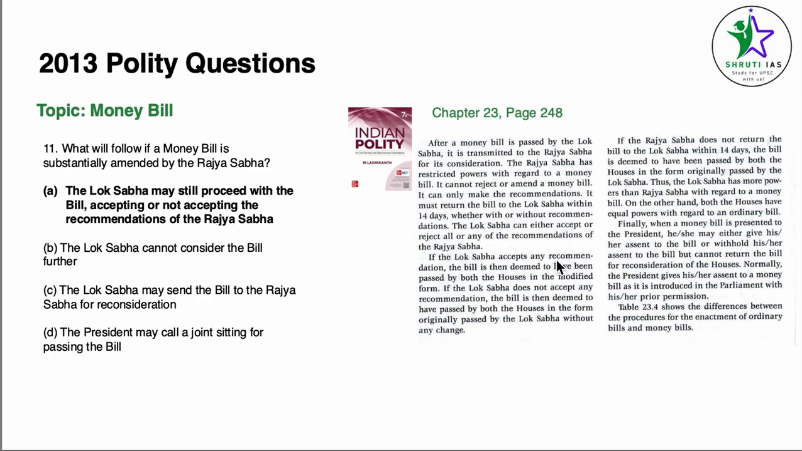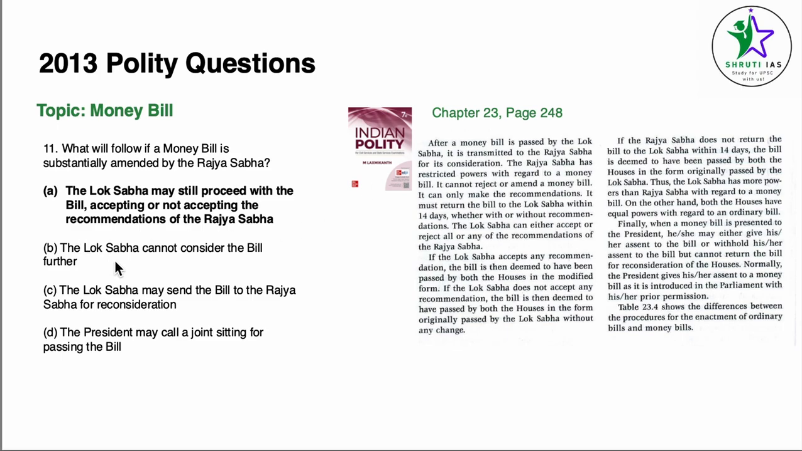If the Lok Sabha accepts any recommendations, the bill is then deemed to have been passed by both houses in a modified form. If the Lok Sabha does not accept the recommendations, the bill is then deemed to have been passed by both the houses in the original form passed by the Lok Sabha without any change, right?